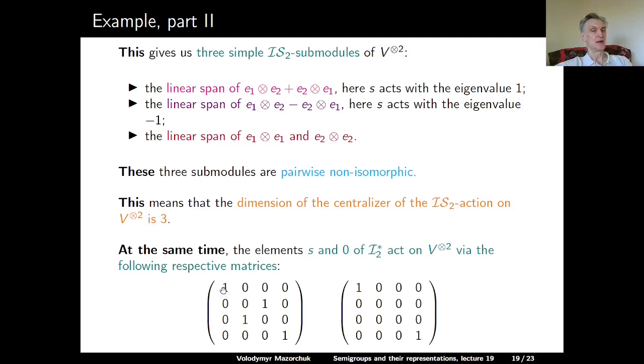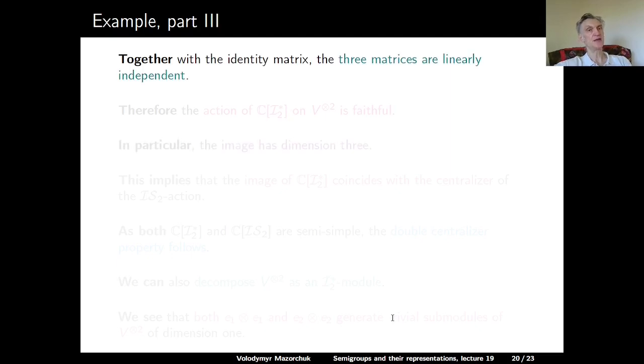So S preserves E1 tensor E1 and E2 tensor E2 and swaps E1 tensor E2 and E2 tensor E1. And the element 0 of I star 2 preserves E1 tensor E1 and E2 tensor E2, and it kills E1 tensor E2 and E2 tensor E1. But then if we add to these two matrices the identity matrix, we get 3 linearly independent operators, which means that the action of the semigroup algebra of I star 2 on V to the tensor power 2 is faithful. The image has dimension 3.